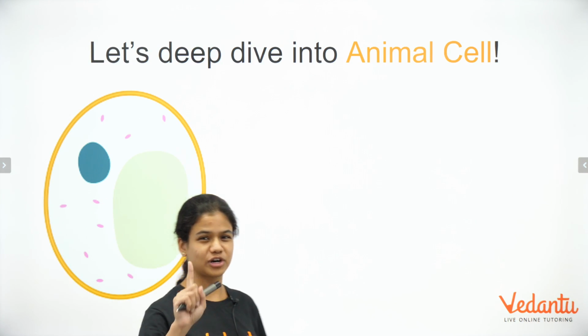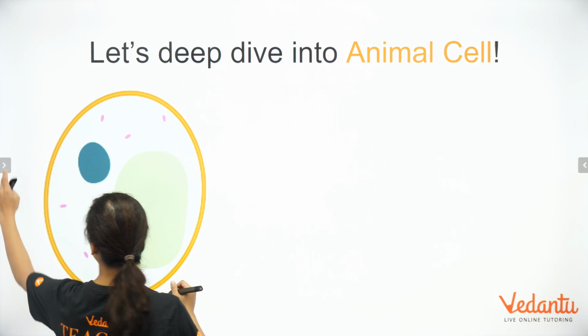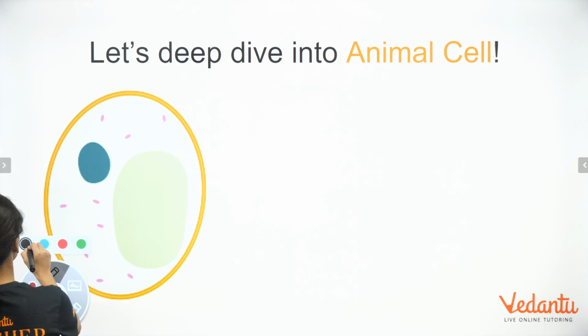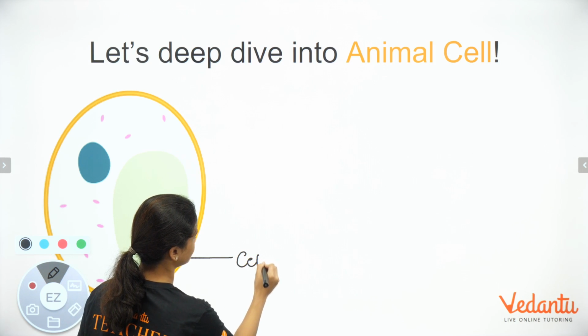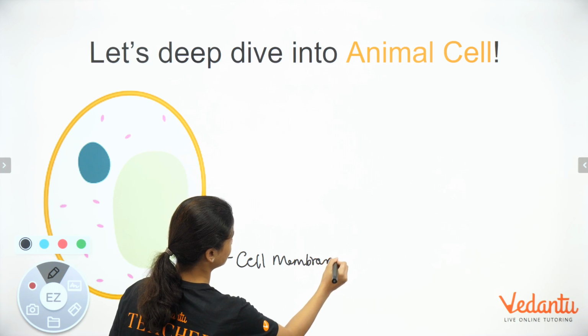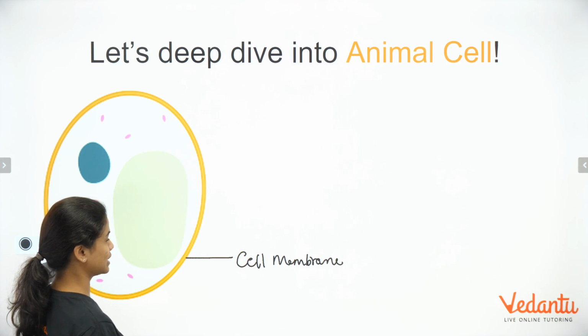Let's understand what was the first thing that we learned about. We learned about a cell membrane or a plasma membrane. What was the second thing that we learned about?